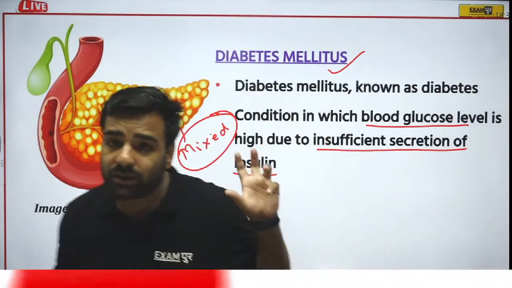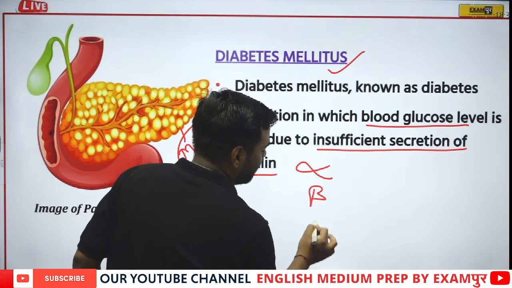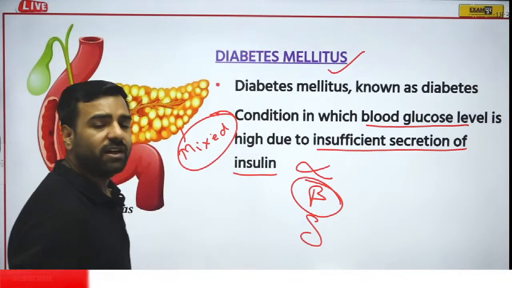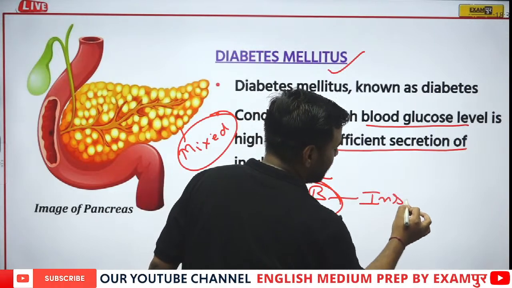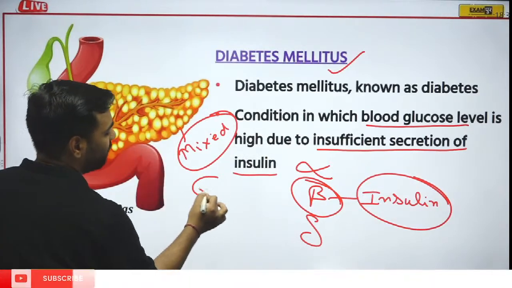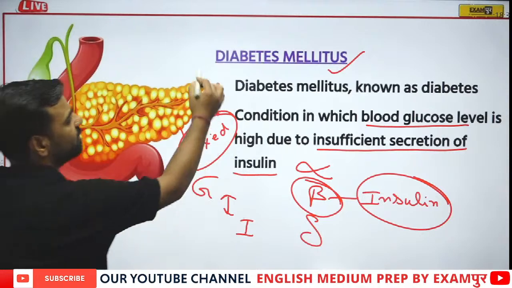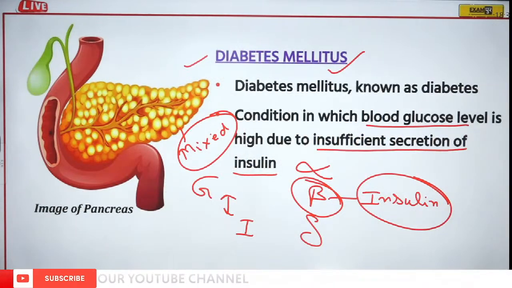Now, when there is insufficient secretion of insulin, the islets of Langerhans have alpha, beta and delta cells. If the beta cell is not working in the proper way, this means insulin will also not come in the proper way. If insulin does not come in the proper way, there will be imbalance. If glucose level goes high and insulin level comes down, this means the person is going to suffer from diabetes mellitus.